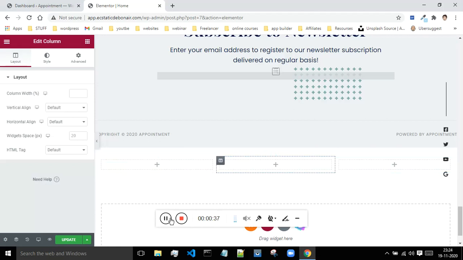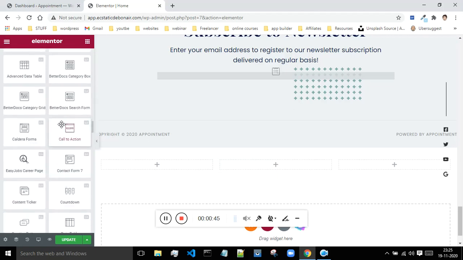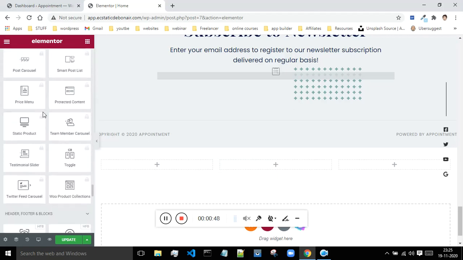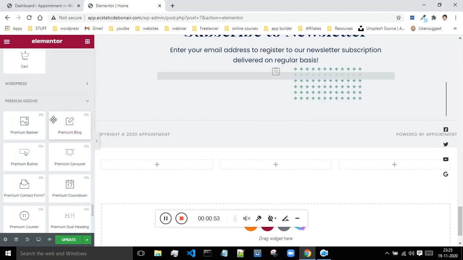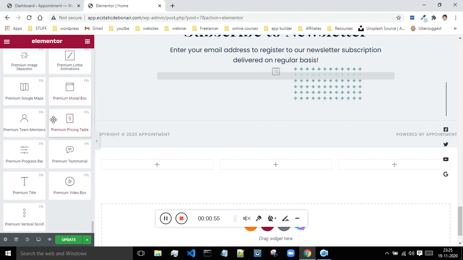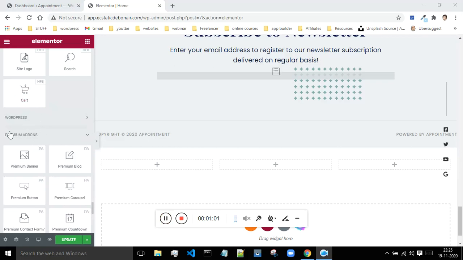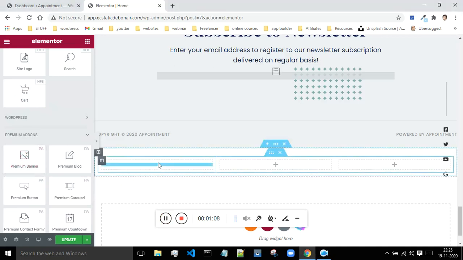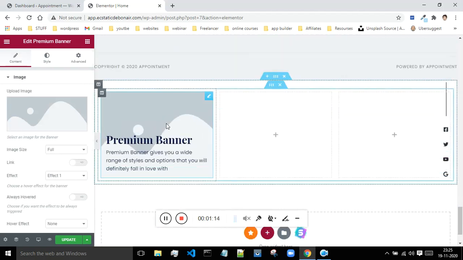Okay, so just click on this top button over here and just scroll down. Where is that option? Okay, so down below inside of this premium add-on section you will see this premium banner option. Just do one thing, just drag and drop it inside of this column. Okay, so just drop it inside of the column only, and now this is one of the best options which I came across.